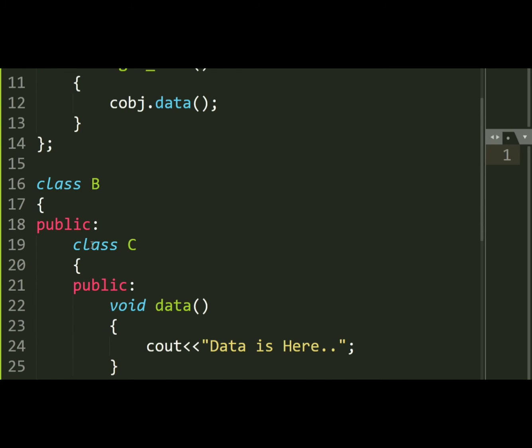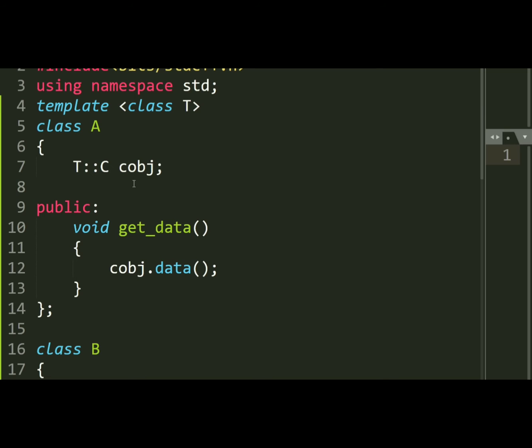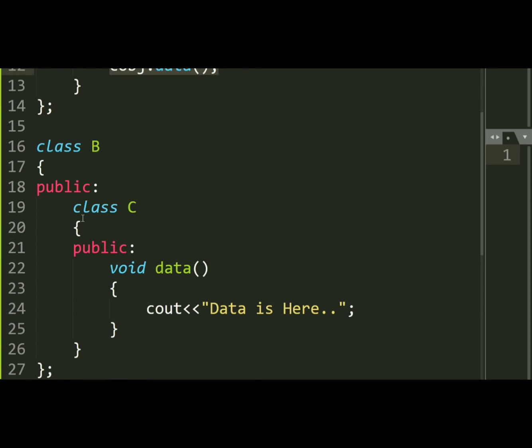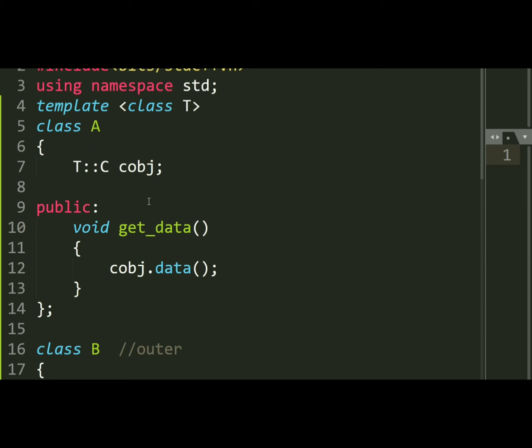Okay, now we have class A which consists of a get data function, and in this get data function we are calling the data function from class C, which is a nested class within class B. So B is the outer class here and C is the inner class here.